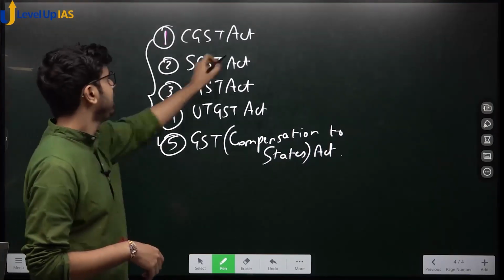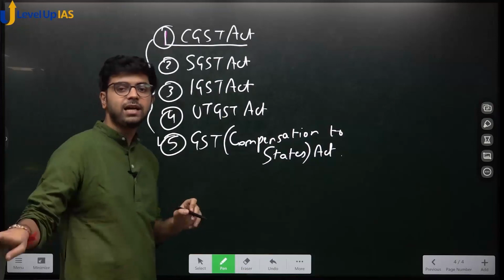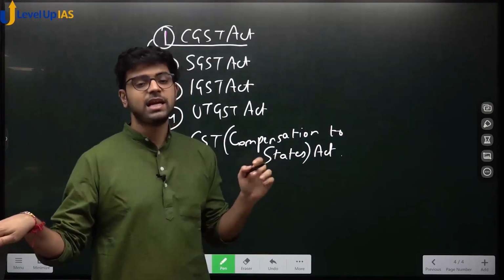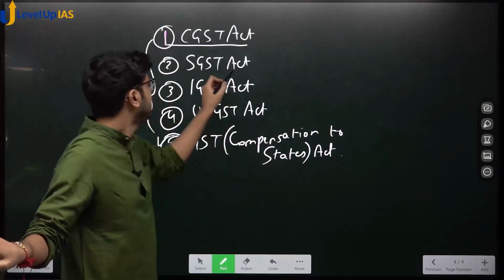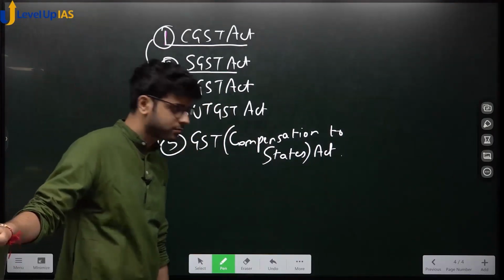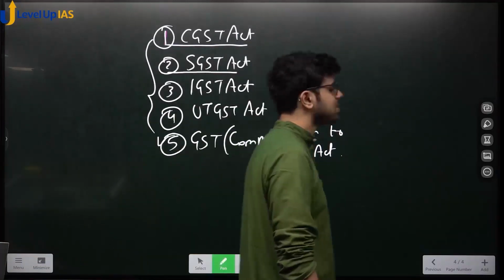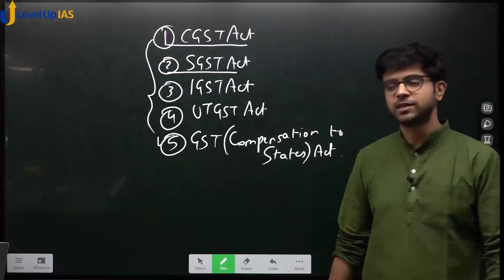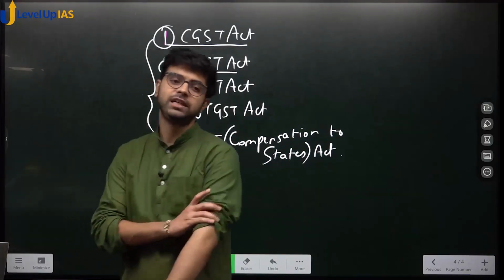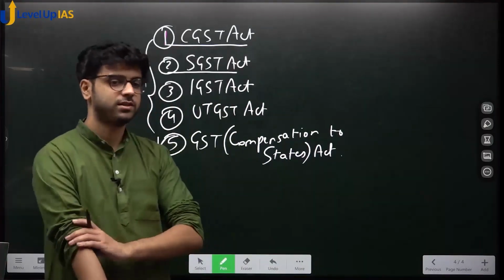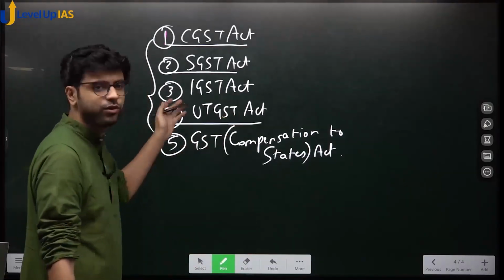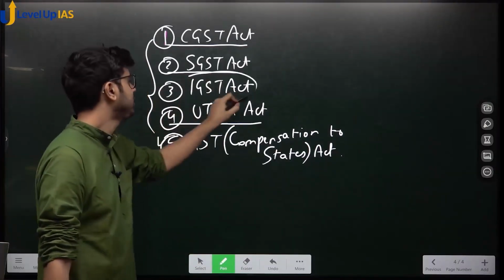This act governs the center's share of GST. This act governs the state's share of GST. So the state's machinery is involved in implementing GST. State share of GST, central share of GST. What about this act? This is also similar to state, the union territory one. What about this act?